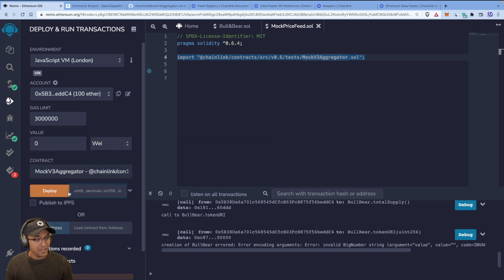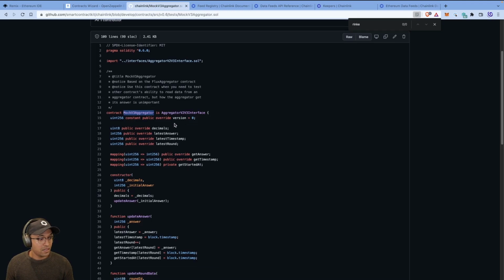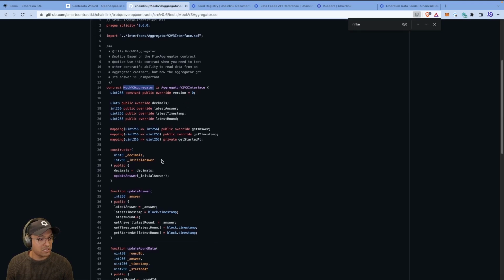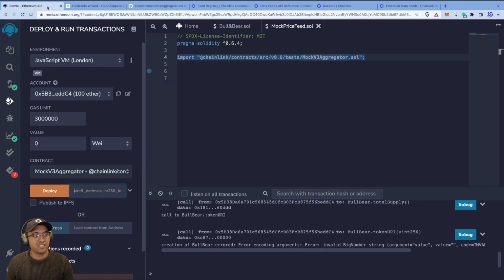And then it takes 2 arguments. So if you look at it, it takes in 2 arguments. It takes in an initial answer because it's a mock, so you have to give it a seed, a starting point answer, and the number of decimals. So let's just pretend we're doing the same Bitcoin USD one, right? So we'll give it 8 decimals.